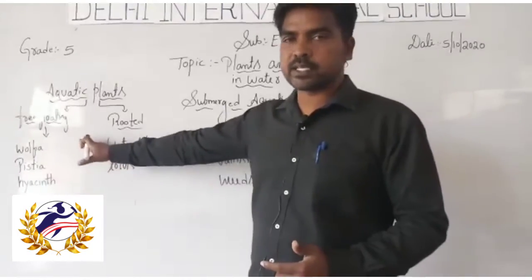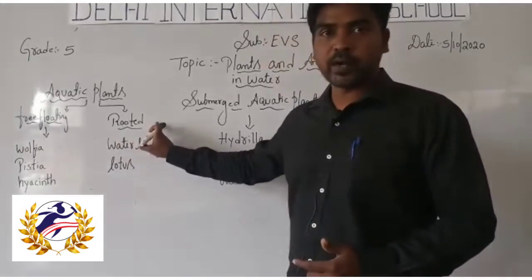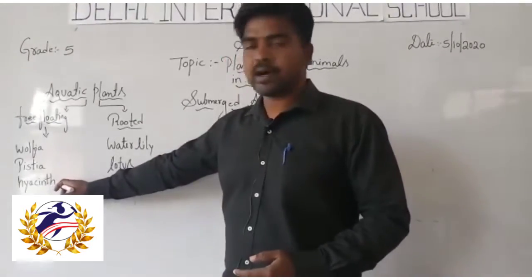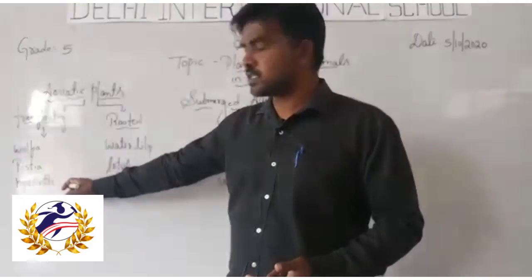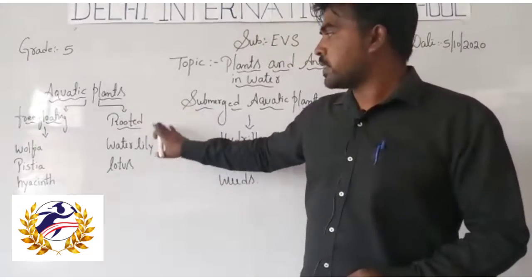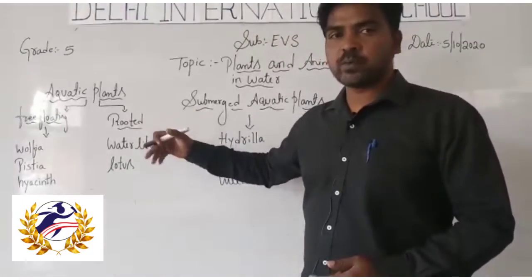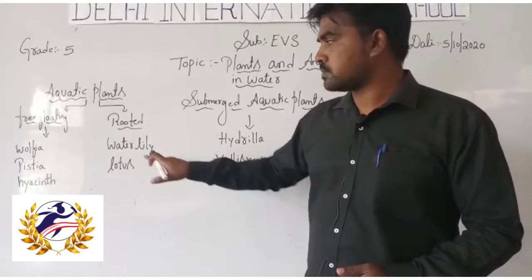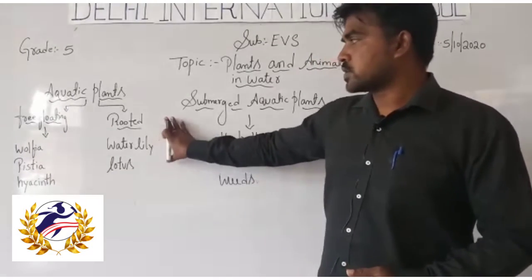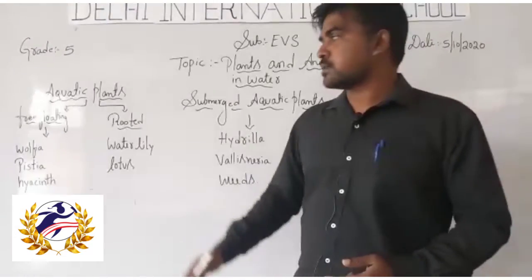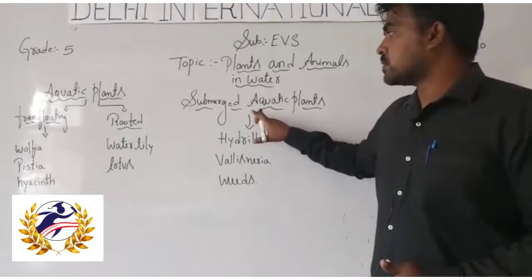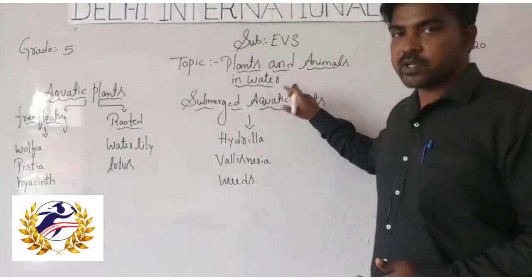So far we have discussed free floating and rooted plants. Free floating examples are Wolffia, Pistia and water hyacinth. Rooted aquatic plants grow in slushy areas, like water lily and lotus. Today we discuss submerged aquatic plants and animals in water.